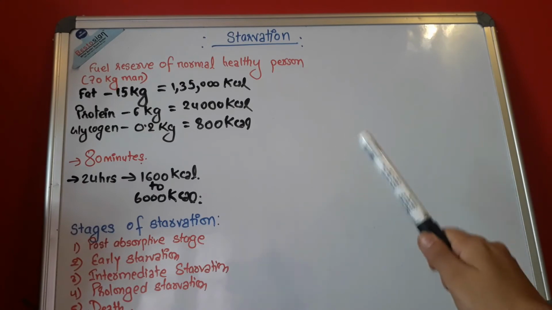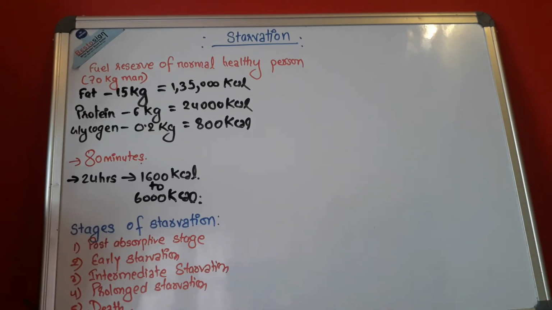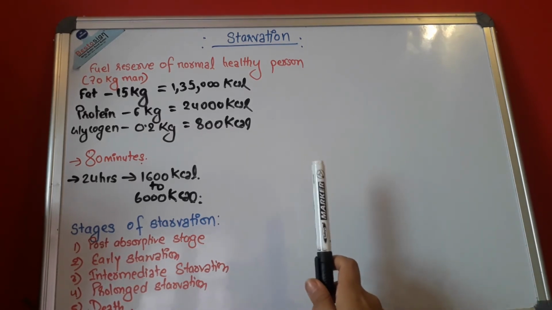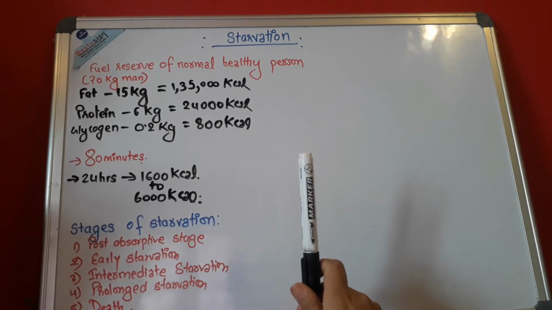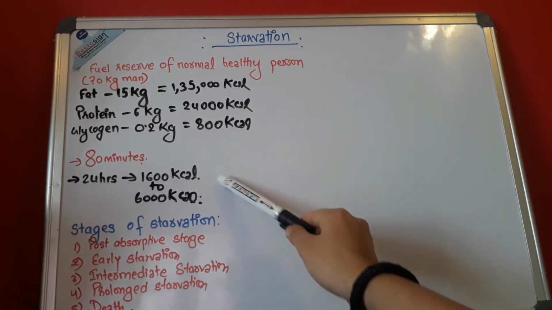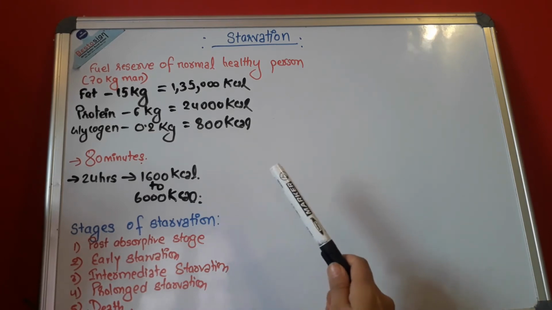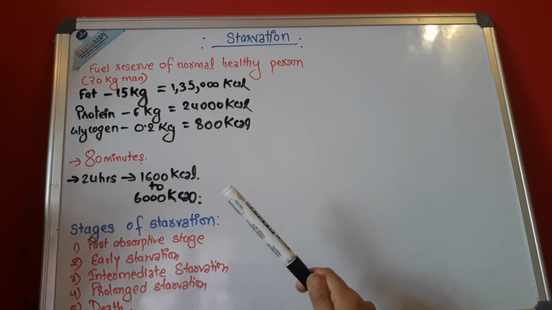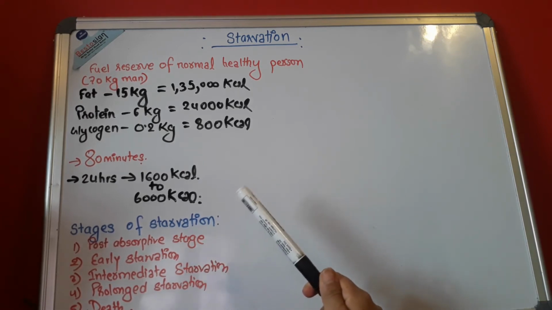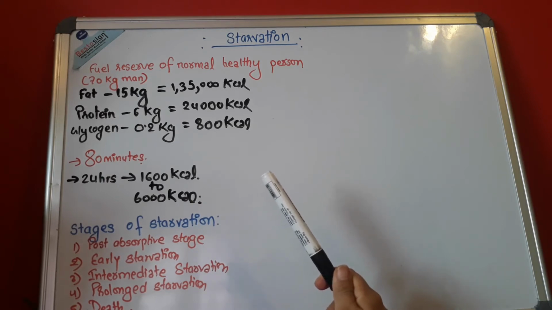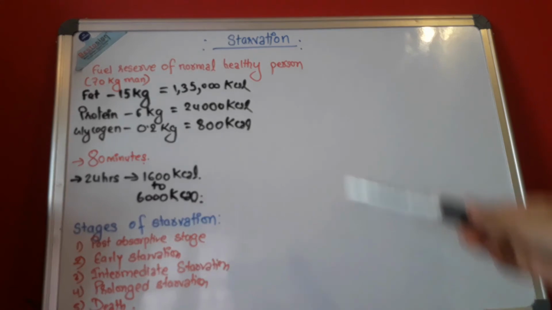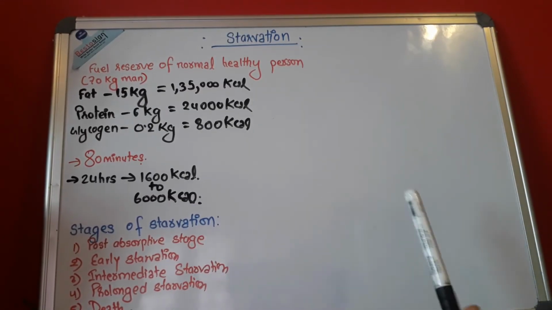In 24 hours, the energy that we need ranges from 1600 kilocalorie to 6000 kilocalorie. A person who does a lot of exercise and a lot of work might need 6000 kilocalorie in a single day, whereas a normal person without much workload can survive with 1600 kilocalorie.